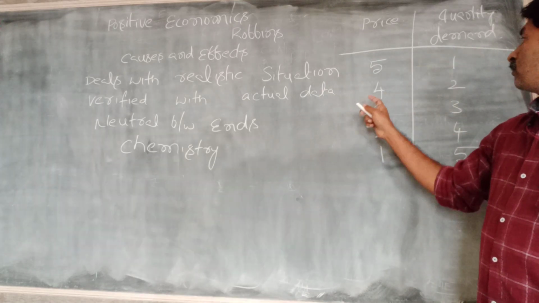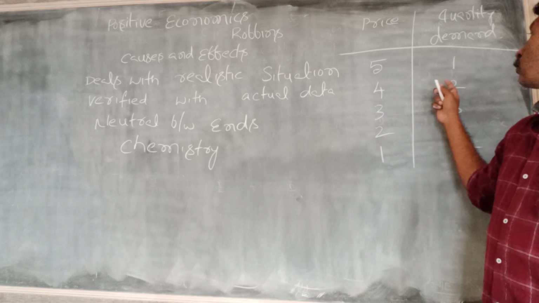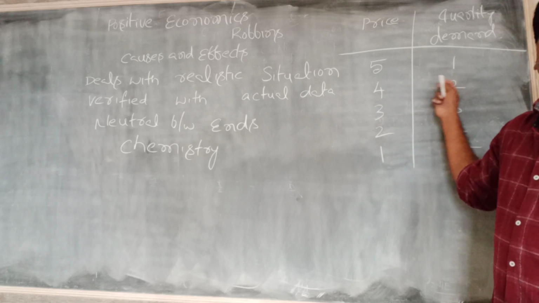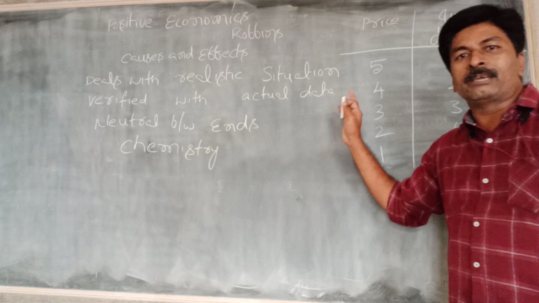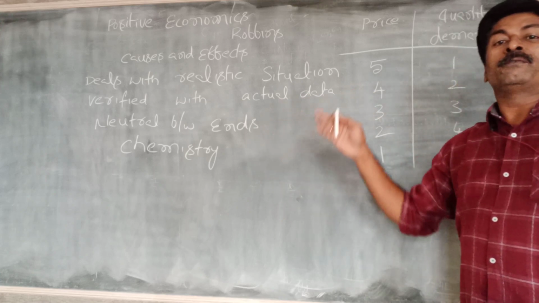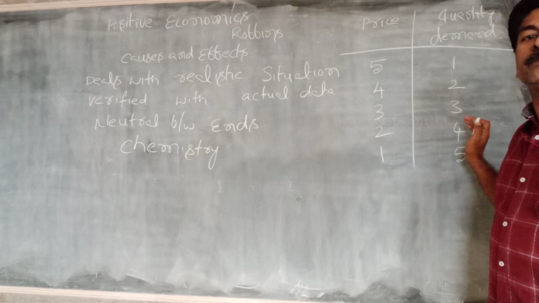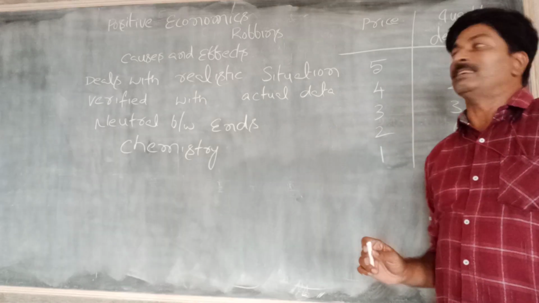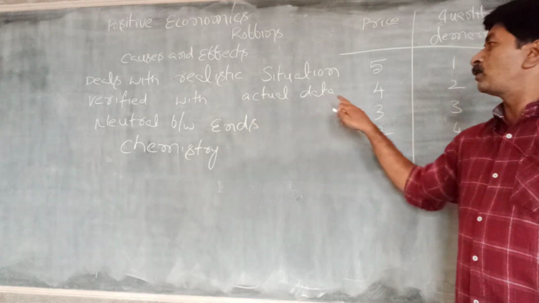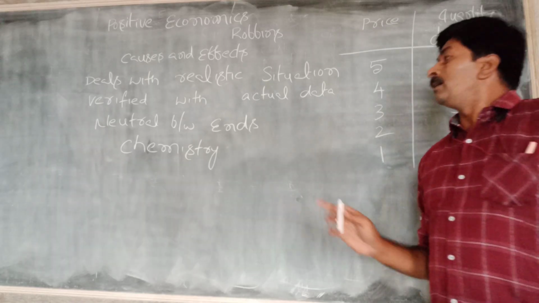At a price of 4 rupees, the quantity demanded is two commodities. When we observe this table, we can easily see that when the price decreases continuously, quantity demanded increases continuously. So that is verified with actual data.